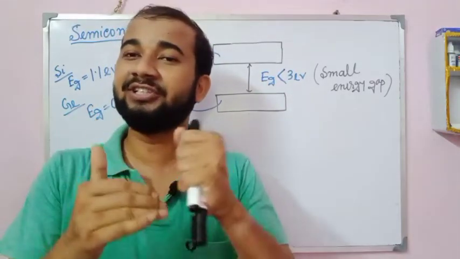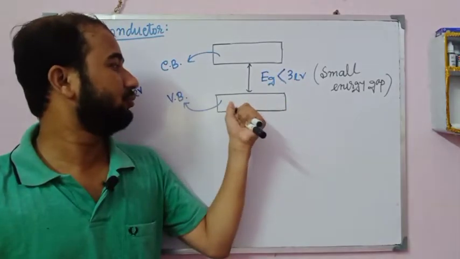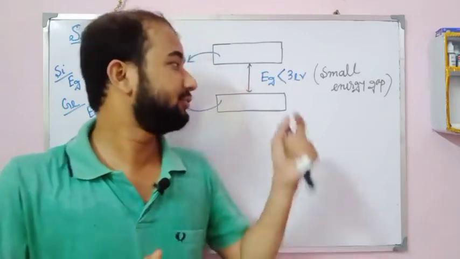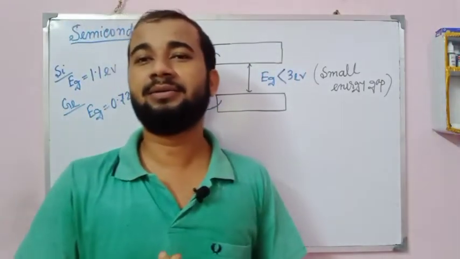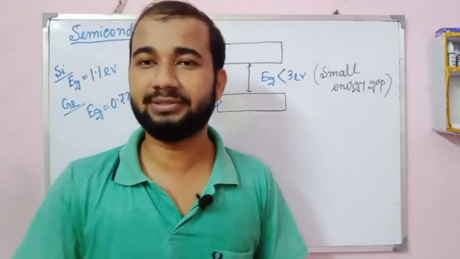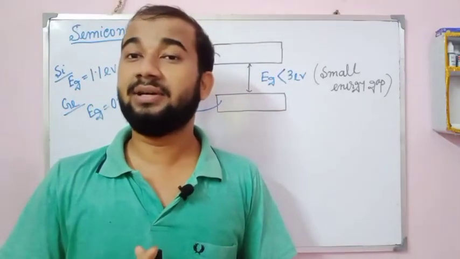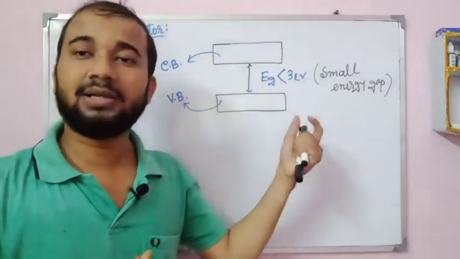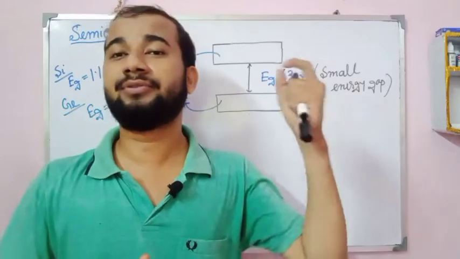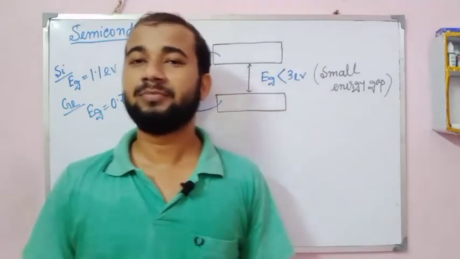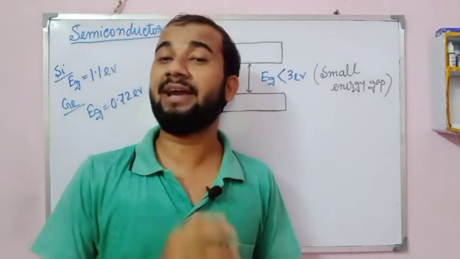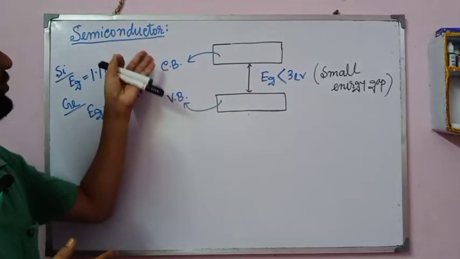When temperature increases, electrons try to go from the valence band to the conduction band. They start going from the valence band to the conduction band. Then conductivity starts, and time by time it increases. So in a certain condition, electrons carry current in a semiconductor. At 0 Kelvin temperature, they are not carrying current. This is the theory for semiconductor.